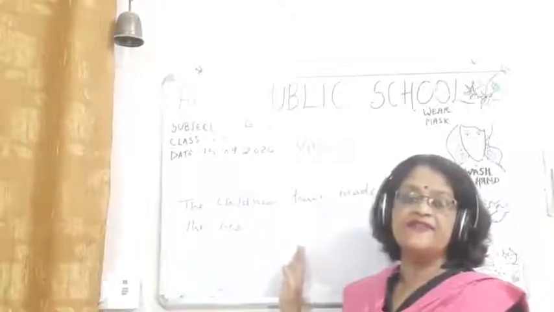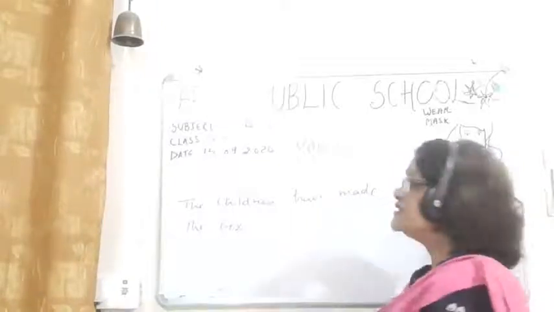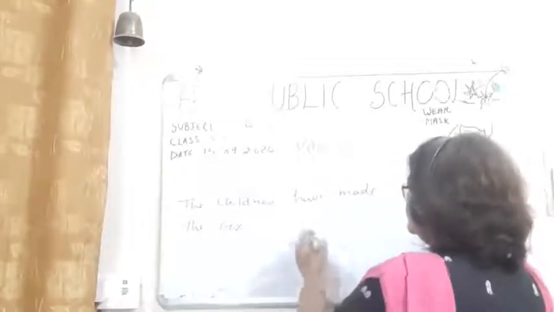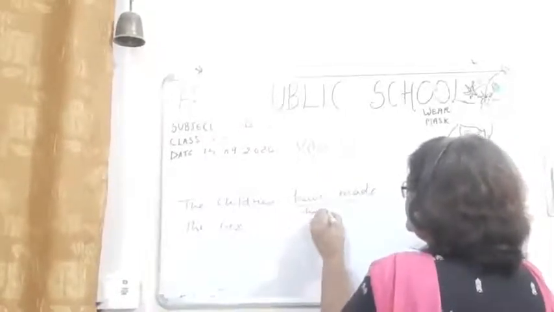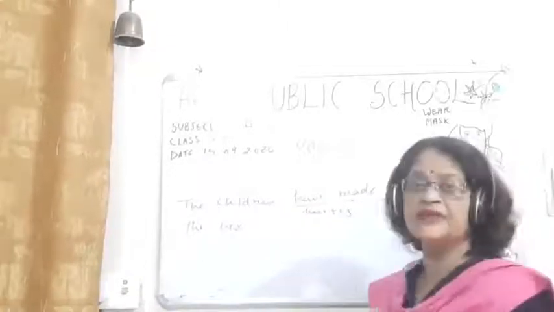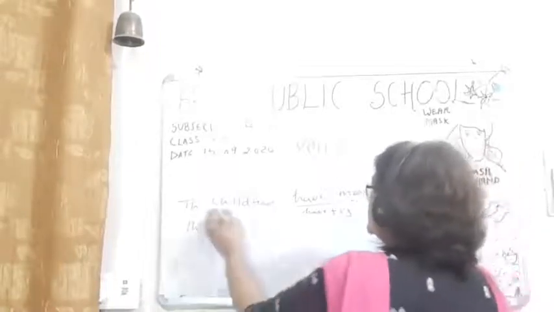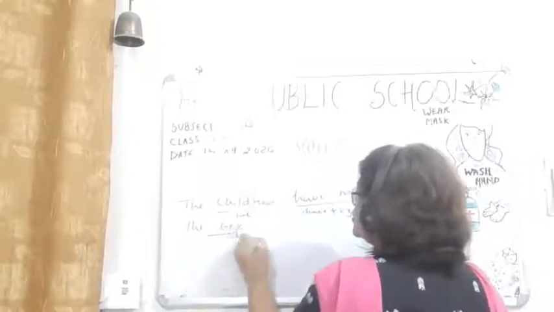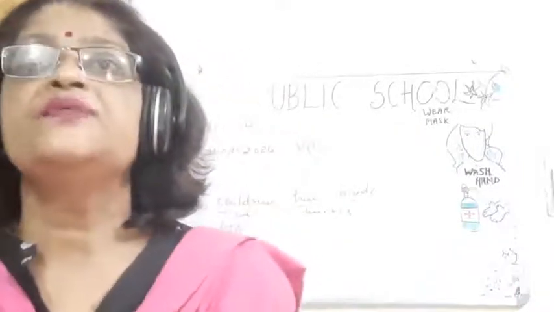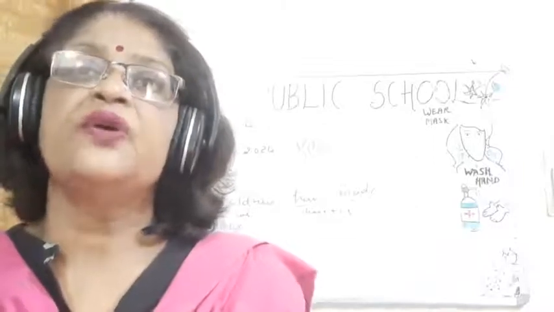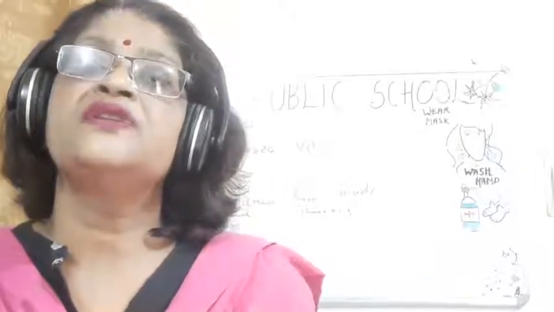Now children, if you see the sentence here, this is present perfect. Why? Because this is have plus make, third form of the verb. Make, made, made. Okay. So this is present perfect tense. This is the subject, and this is the object. So children, now change into passive voice. The subject will change into object, and object will change into subject.